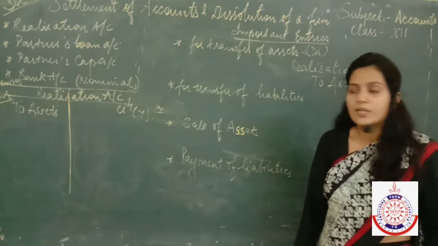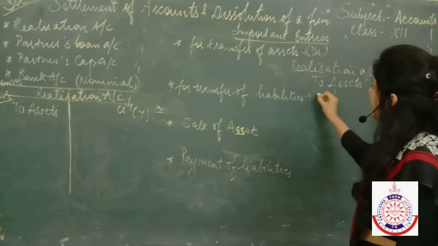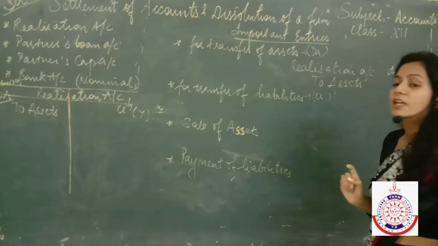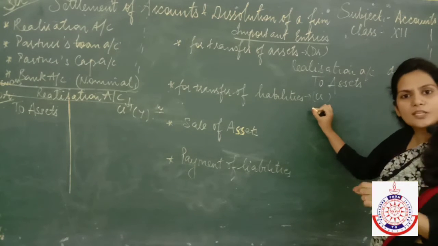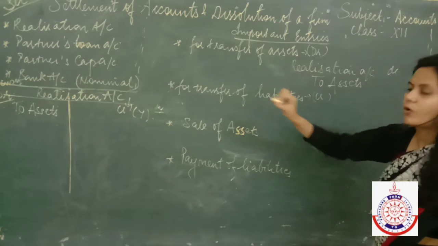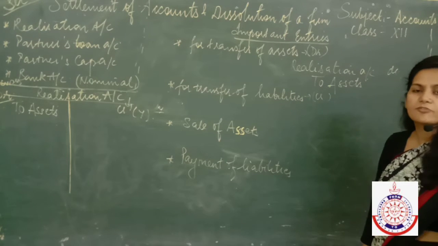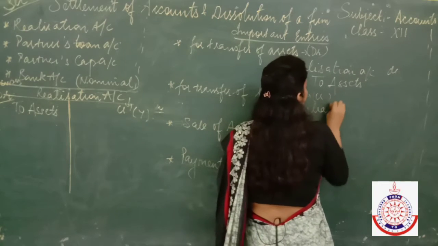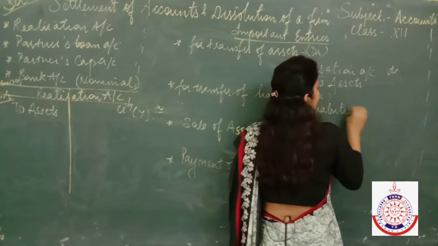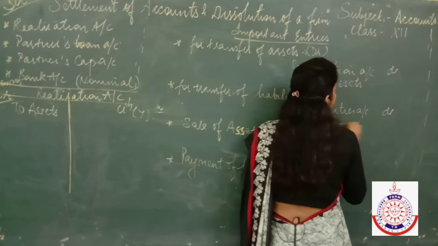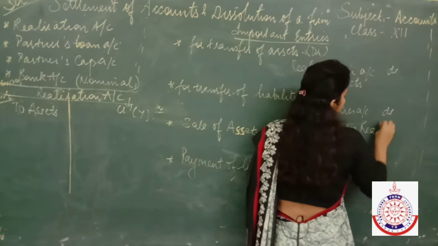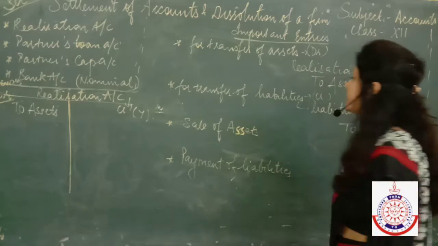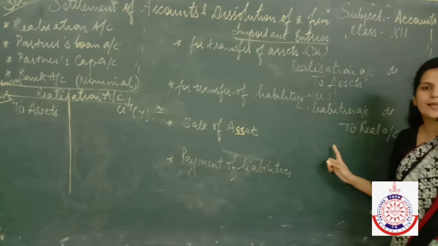So as liabilities are having credit balances, if I want to make their value 0, I have to debit all the liabilities. So journal entry, you can easily guess now, entry becomes all the liabilities accounts debited to realization account.